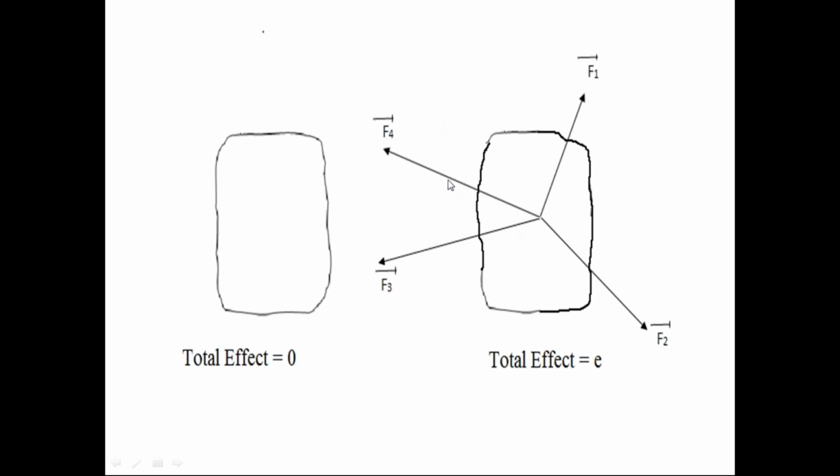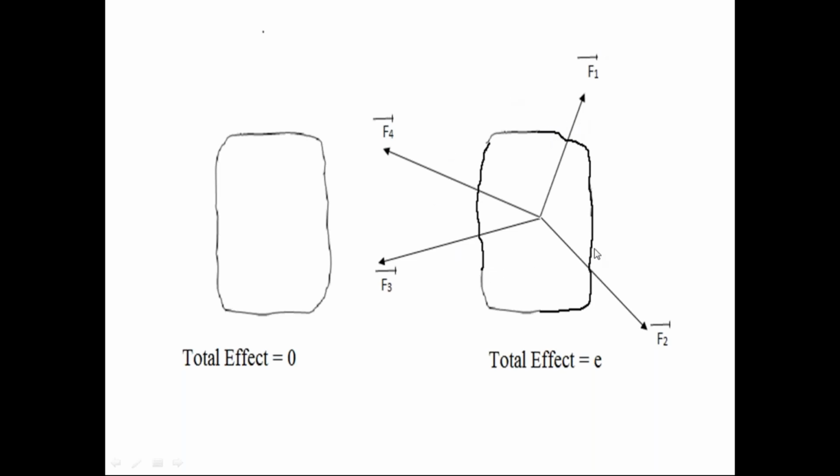On the body, we apply a number of forces. We call this a force system. When the body is subjected to a number of forces, these forces produce an effect in the body. Due to that effect, there is a change in the condition of the body, either the rest condition or the uniform motion.